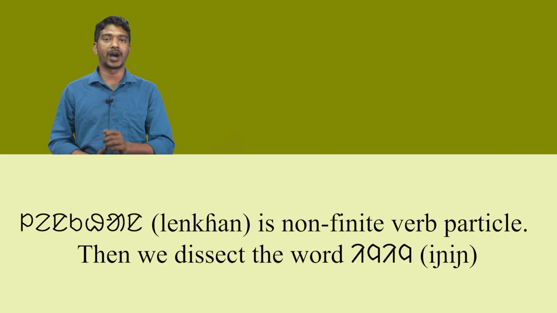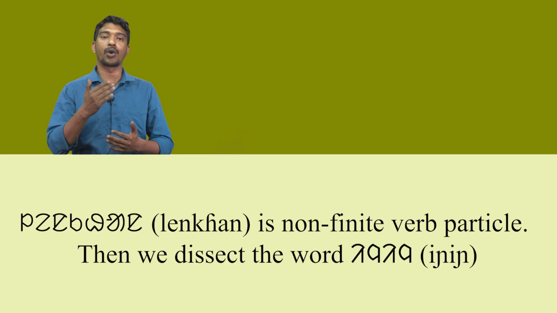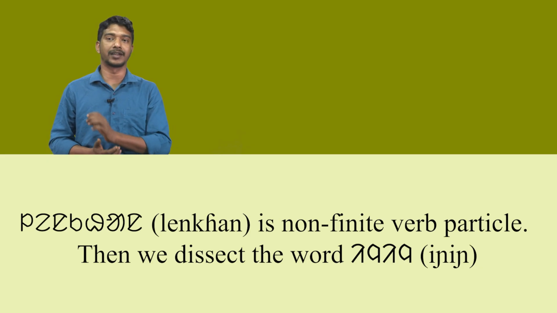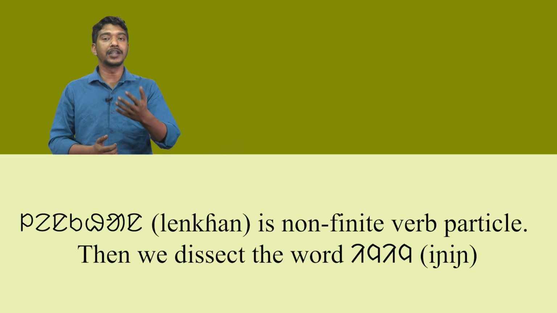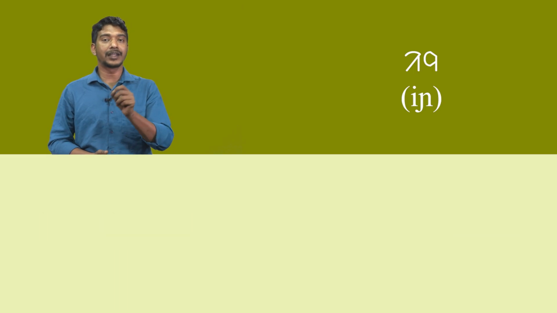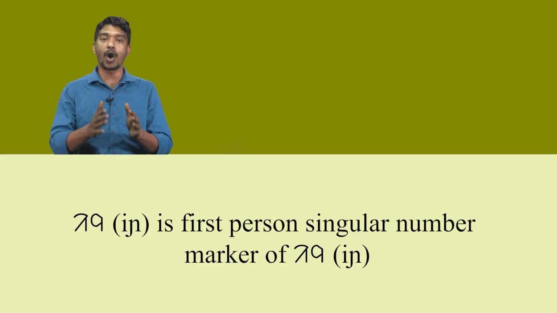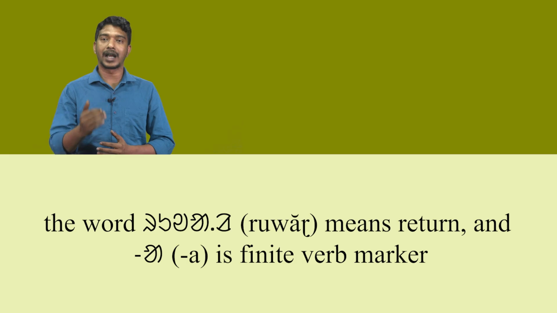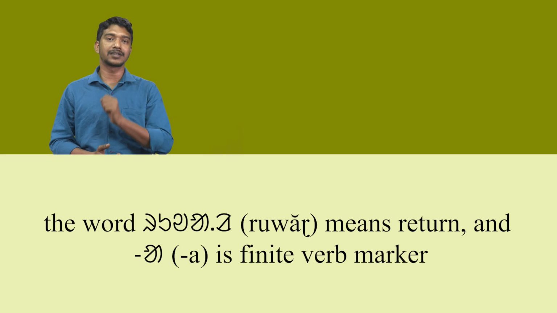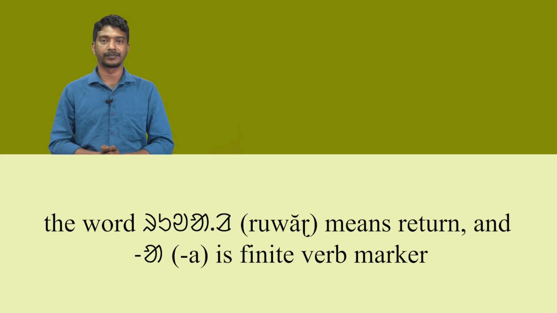The next word lenkhan is non-finite verb particle. Then we dissect the word inyiny. The word iny means I and second iny is first person singular number marker of iny. Lastly, the word ruwer means return and a is finite verb marker.